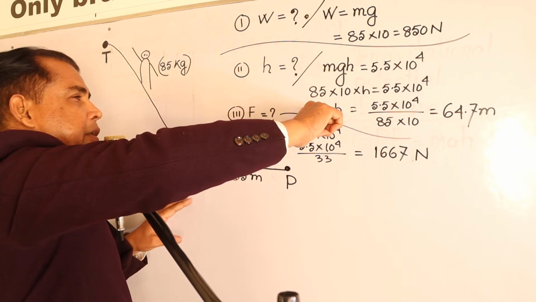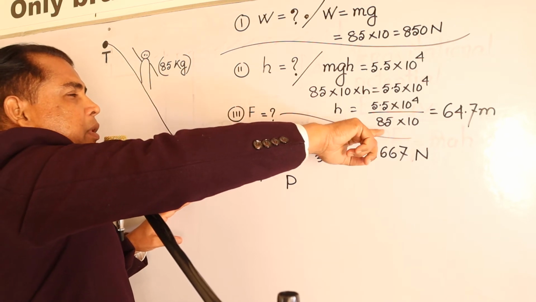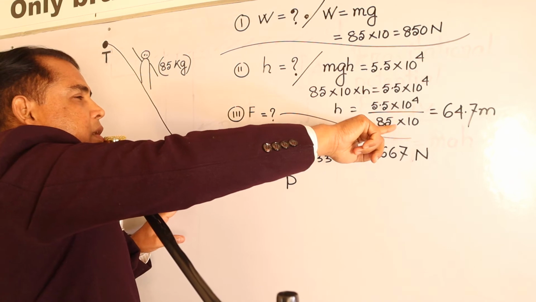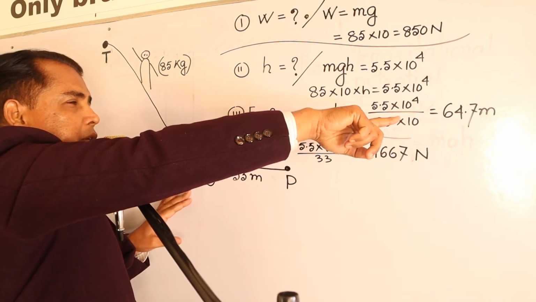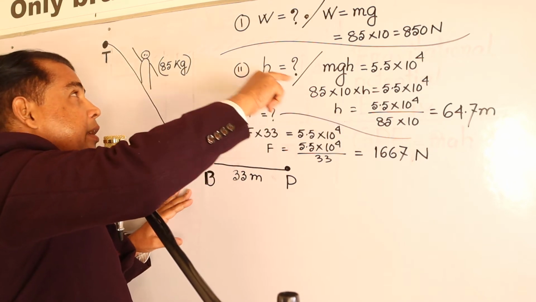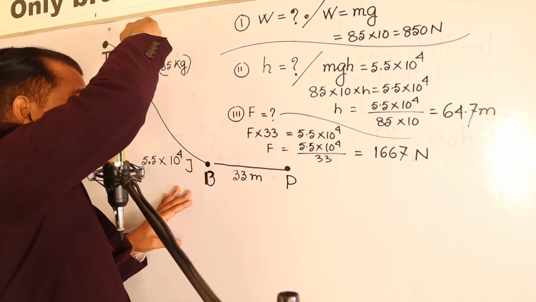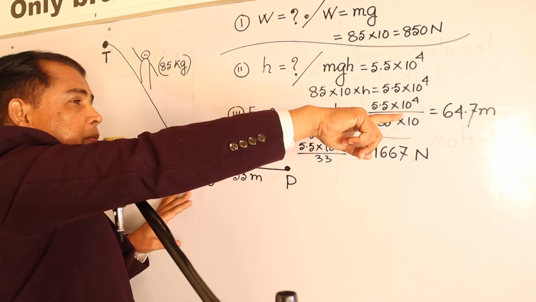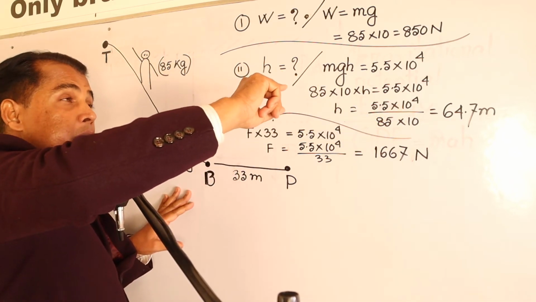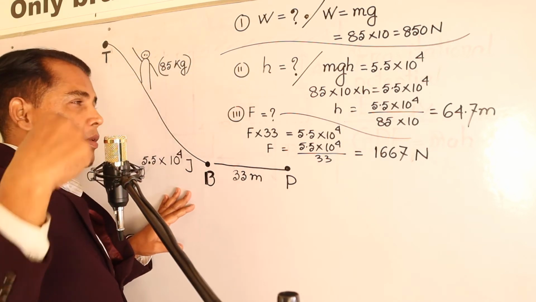So keeping h here, the others will be altered here. Mean these 85 and 10 will be put there. So the answer is 64.7 meter. Obviously, at the time of writing h, the question of distance, the unit will be meter or kilometer, whatever.